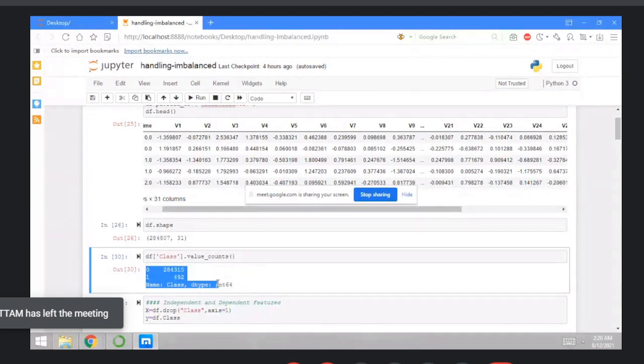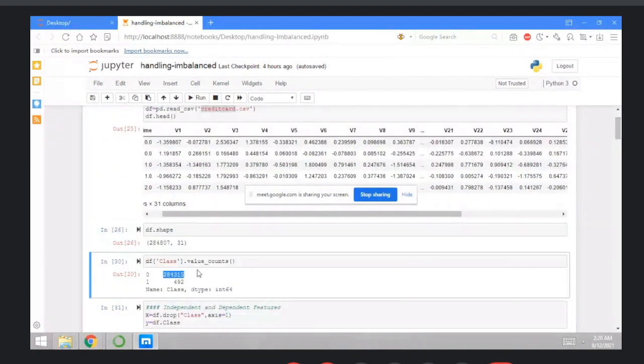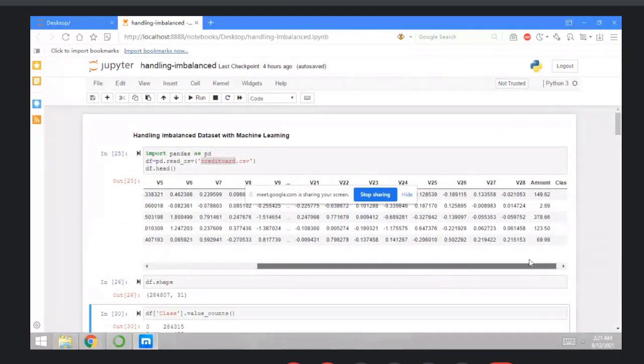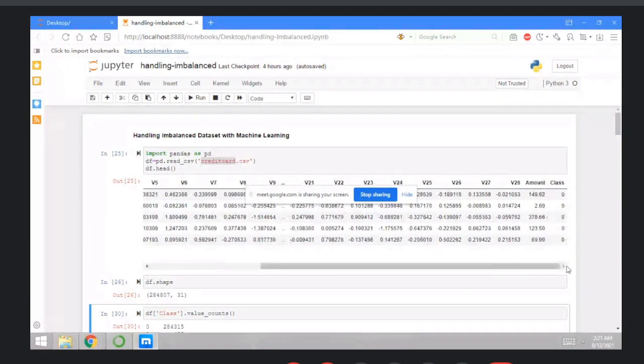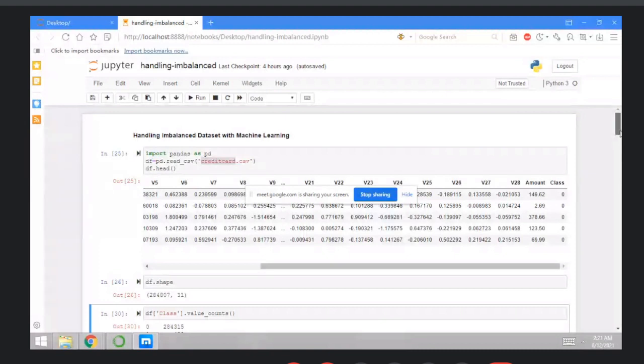And how do you check a balanced or imbalanced dataset? You can check here: zeros are 2 lakh 84 thousand and ones are 492. So this is basically a classification problem and a detection problem. First, import your dataset, read it, and your output value is basically Class. So drop the column here, and then divide the features into independent and dependent.